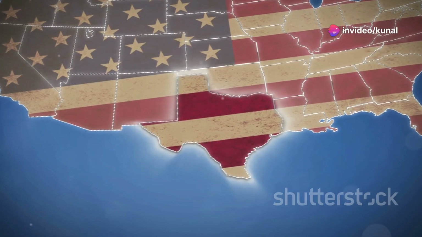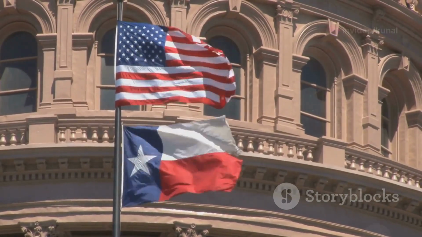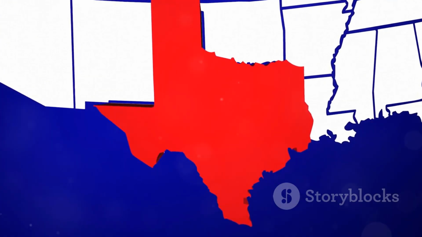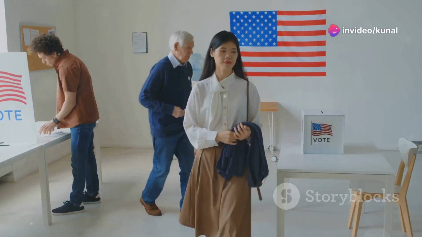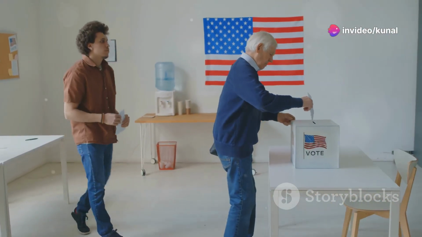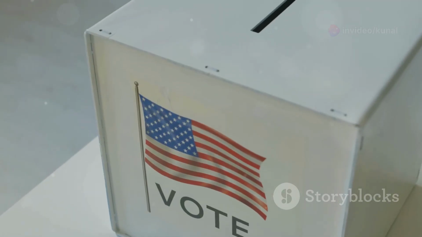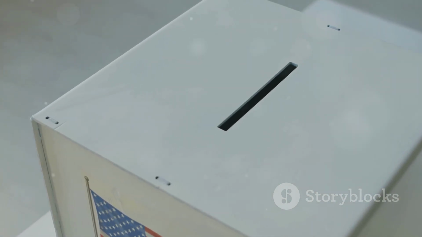For example, take Texas. Texas has 38 House representatives and 2 senators. So the number of electors is 38 plus 2 equals 40. Since there are 538 electors, for a presidential candidate to win, they need to cross the halfway mark, 270 electoral votes. Here comes the strangest part about these presidential elections, the winner-takes-all system.